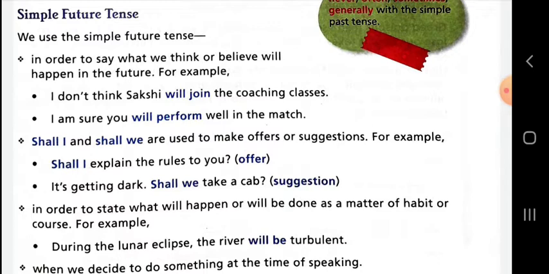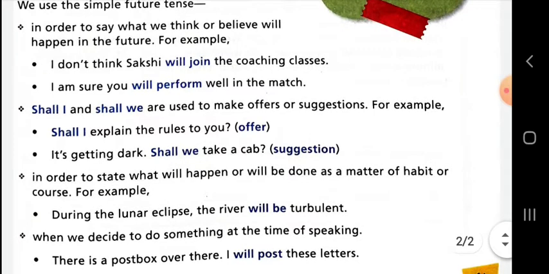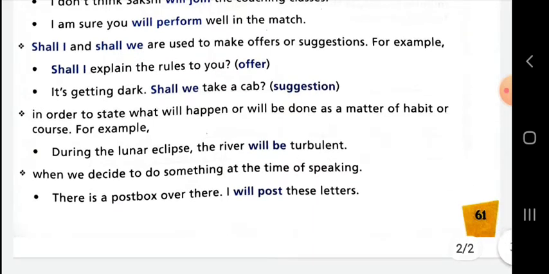Shall I and shall we are used to make offers or suggestions. To express suggestions or offers, we can use shall I or shall we. Shall I explain the rules to you? It represents an offer. It's getting dark. Shall we take a cab? This shows a suggestion.